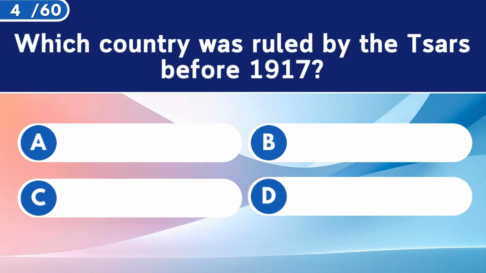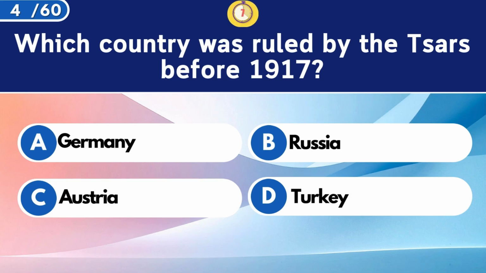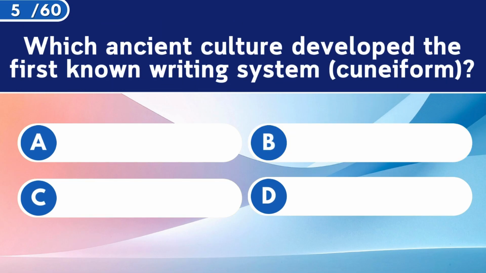Which country was ruled by the Tsars before 1917? Russia. Which ancient culture developed the first known writing system, cuneiform?